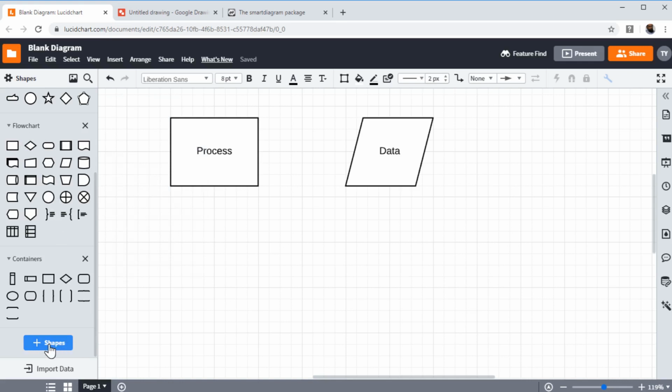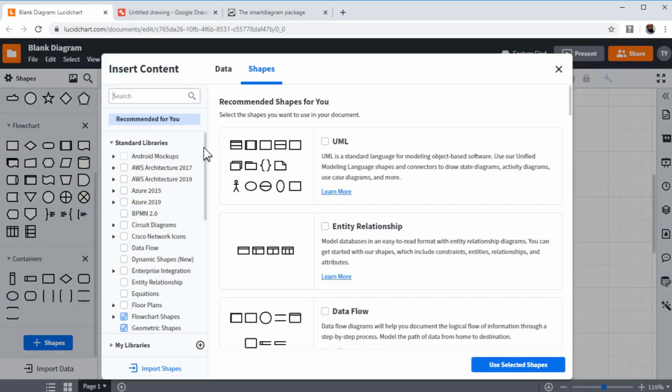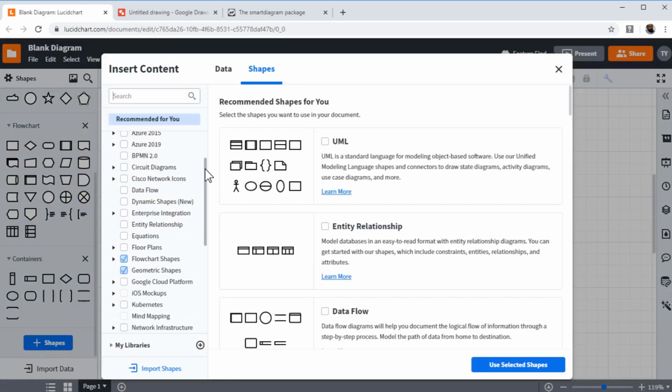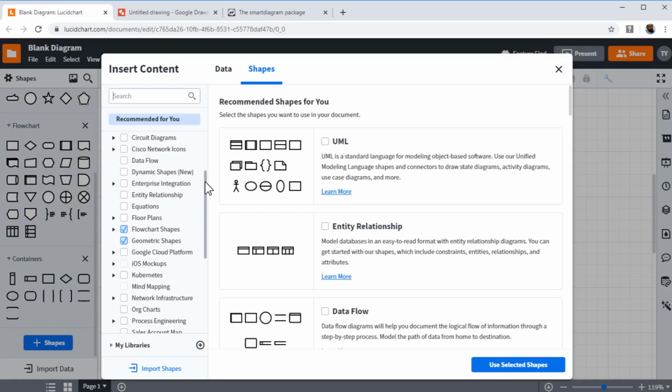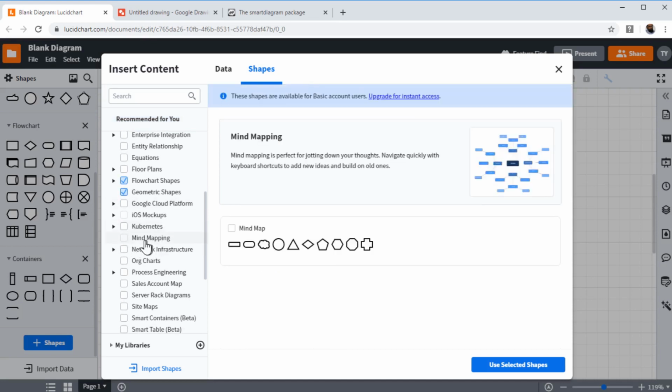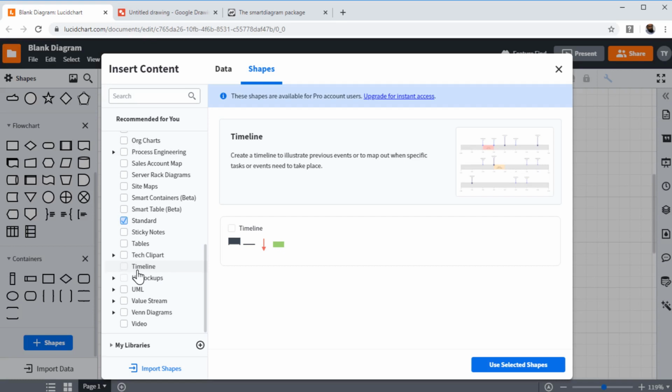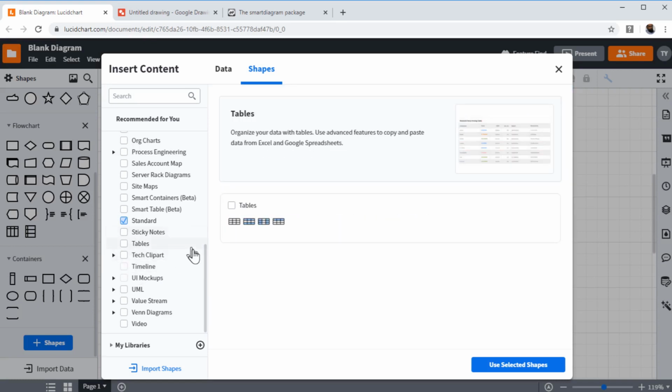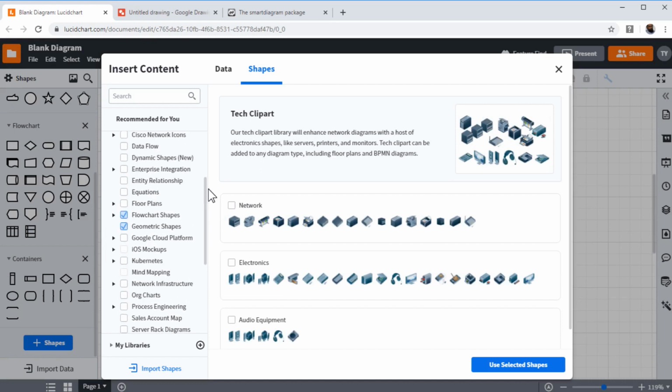If I click on these shapes, as you can see, there are many shapes available here. Some of them are paid but only a few. For example, this mind mapping is paid, but you can use FreeMind, which is another free open source software to compensate for this. This is Timeline, and Timeline is also paid. The paid ones are a little bit grayed out, but as you can see, most of these shapes